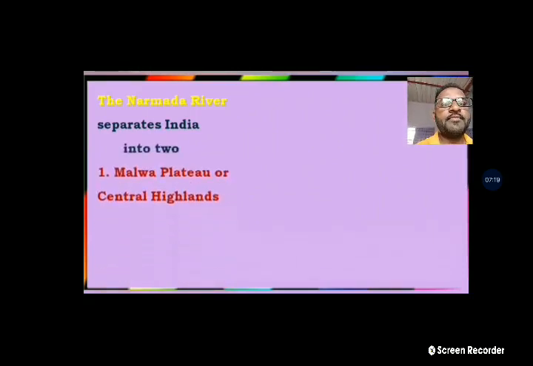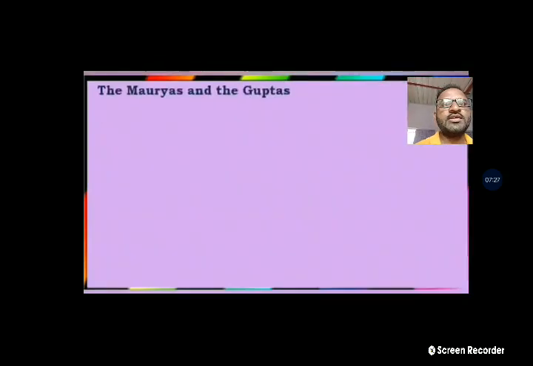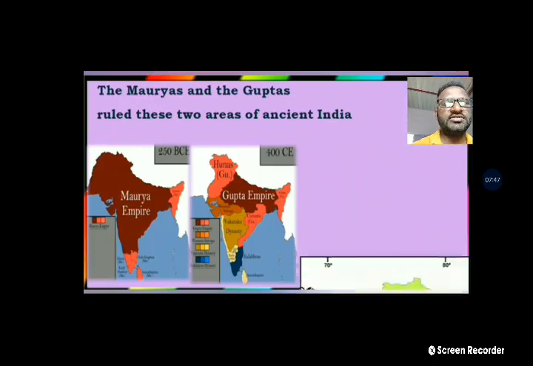So the Malwa Plateau and central highlands, and the Deccan Plateau in the south. These are the two parts. The Mauryas and the Guptas ruled these two areas of ancient India at that time. Maurya Empire and Gupta Empire, 250 BCE and 400 CE. They ruled in India, Gupta and Maurya emperors.